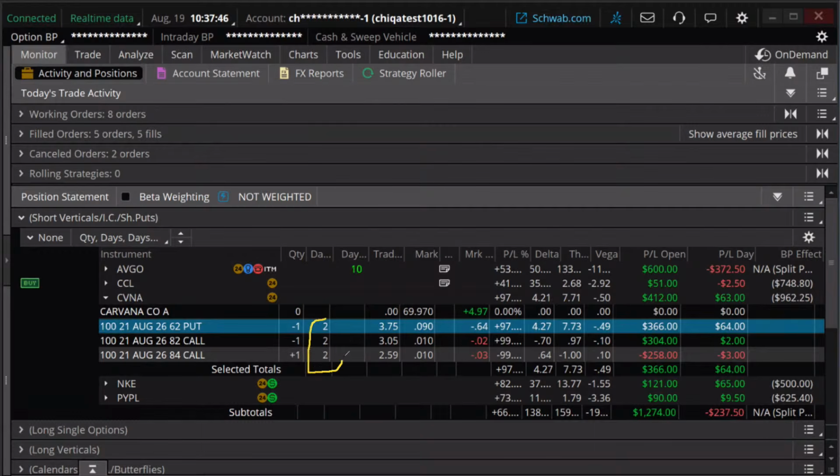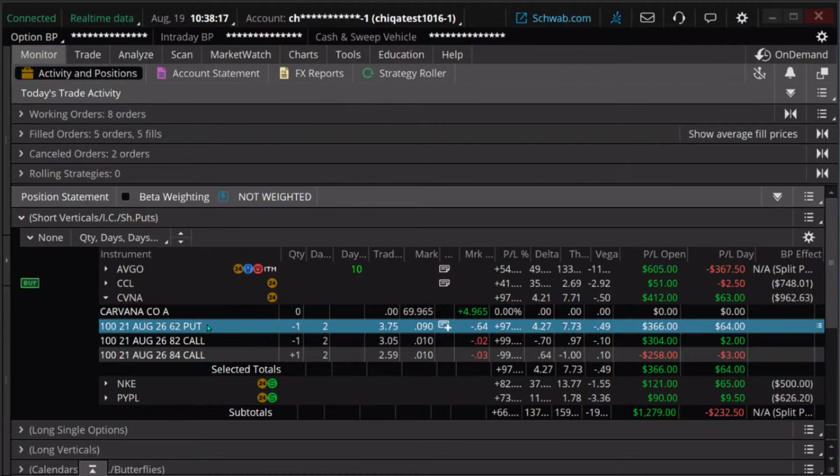Except in the case where we're explicitly holding it to expiration, 2 days to go to expiration, we're going to get out of this trade. And really about a week or so to go to expiration, usually we're going to look to manage this trade. So we may have managed this last week, but I was out of town last week in this webcast. Thanks to Barb for covering for me on that.